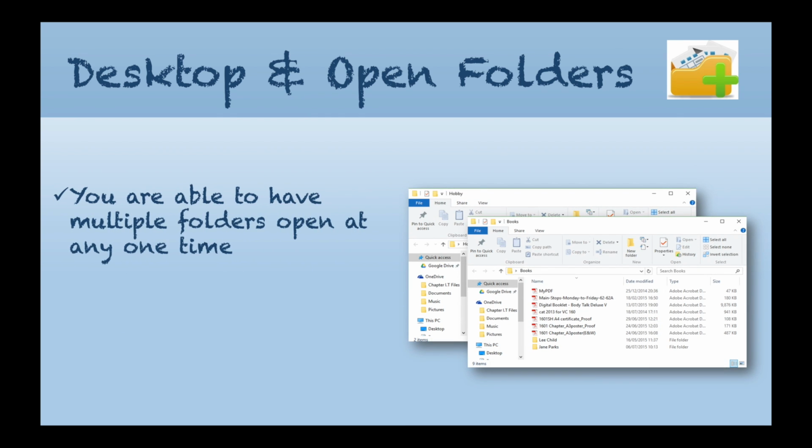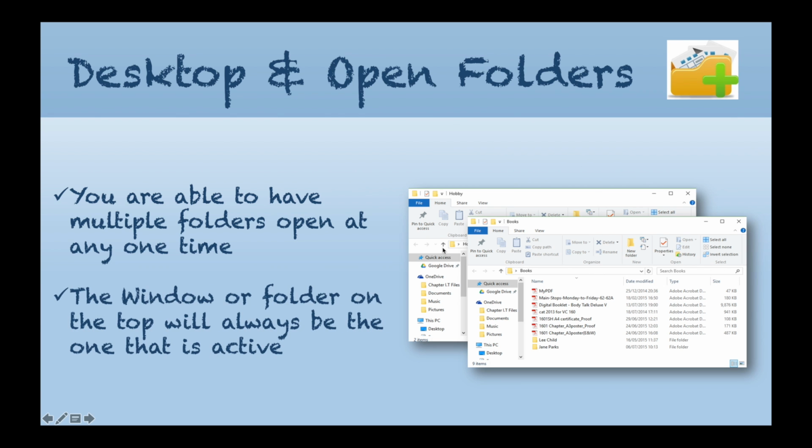You're able to have multiple folders at the same time. You can actually have as many open as you wish. As you can see here, we've got two open. The window or folder on the top will always be the one that is active. As you can see, this one that says books is the one that's active. If we were to click on this one that says hobby, that one would jump to the front, and that one would be the active window. Now, you can have as many open as you wish.